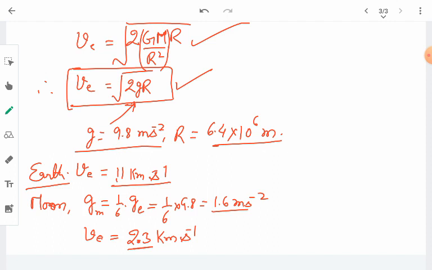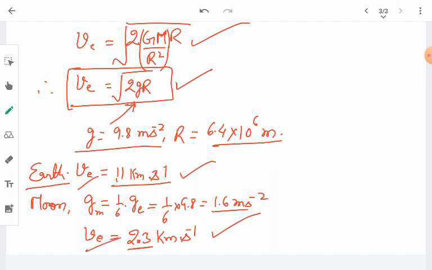And this is because a higher acceleration due to gravity is due to the higher gravitational force applied by that astronomical object. So these are some calculations on acceleration due to gravity of the earth and the escape velocity of the earth and the moon.